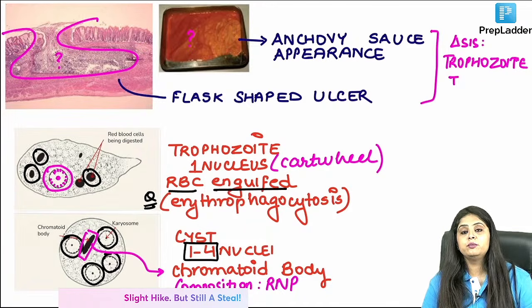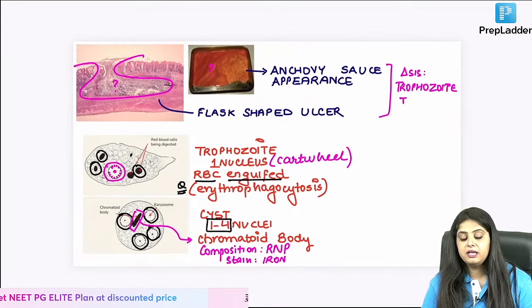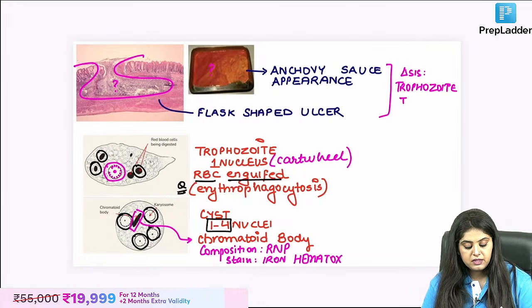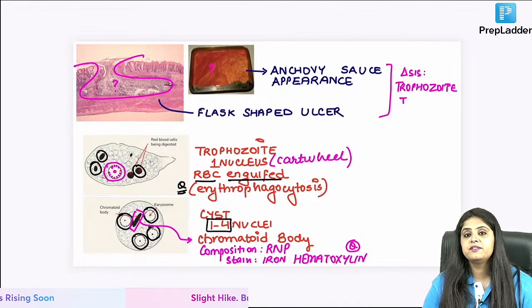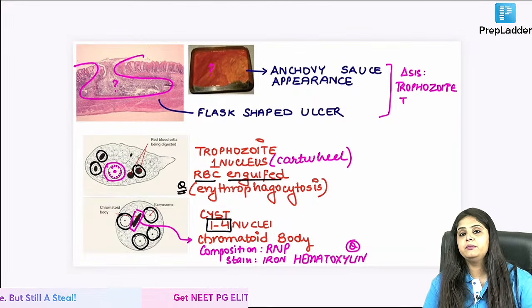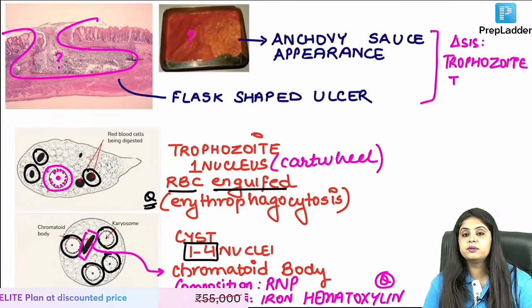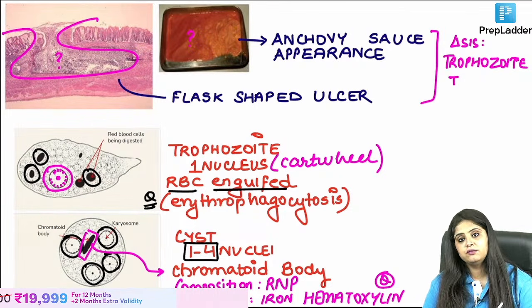So ribonucleoprotein. One question for INI-CET students: what is the stain for chromatoid body? And that is going to be iron hematoxylin. It is going to be iron hematoxylin. That's only for INI-CET. Okay, now moving on, although I was telling for patho also, whenever I say only for INI-CET, I expect students would sleep off. Somehow your mind becomes more active, and even FMG students end up learning it. This is how the human brain works. For some odd reason, what we are told not to study is what we end up studying.